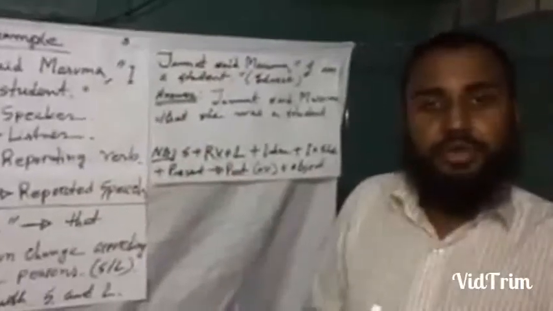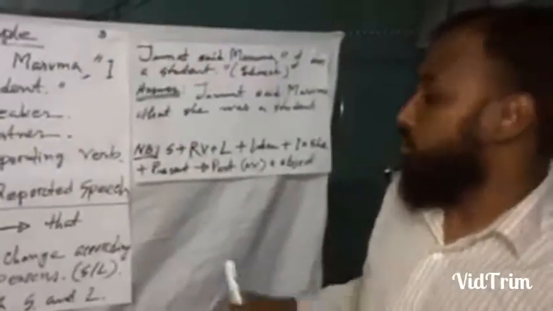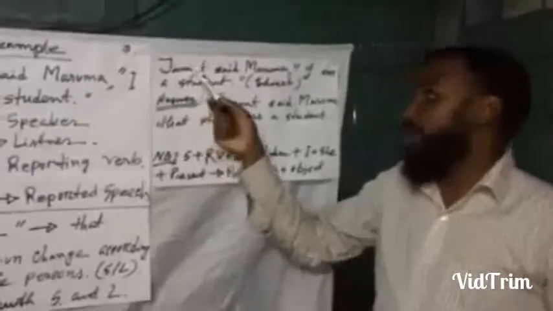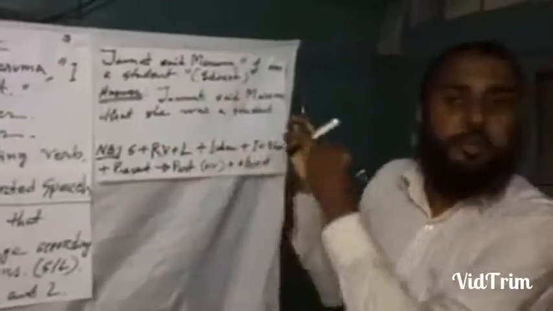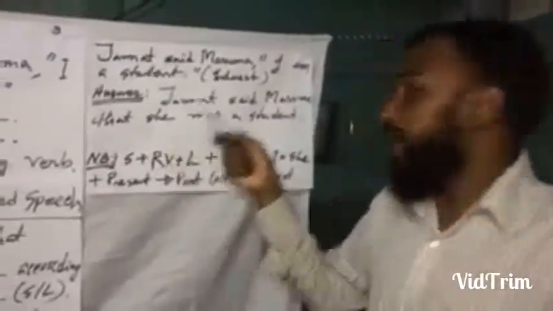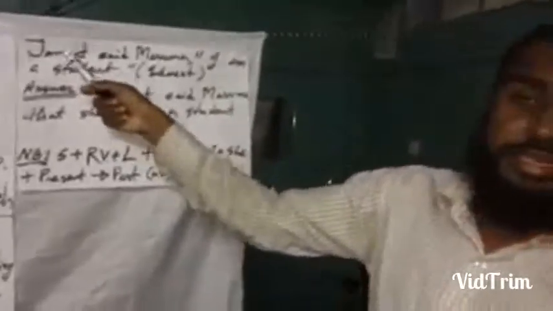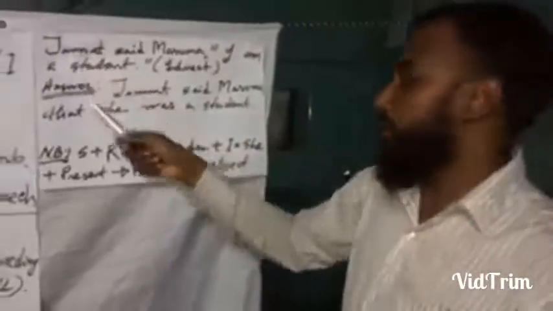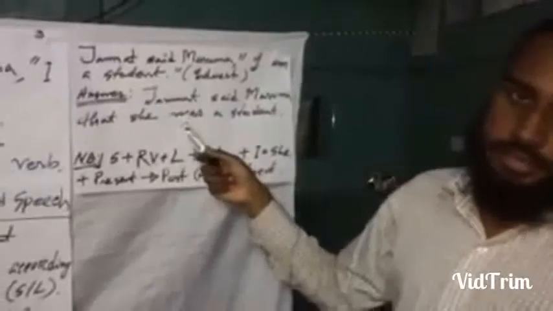You must follow, when you use pronouns, the speaker and listener of your passage narration or narrative sentences. So remember, here I use "she" instead of "I" because Jannat is a female person. Then I use "was" according to our structure.